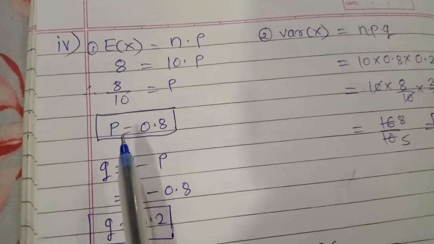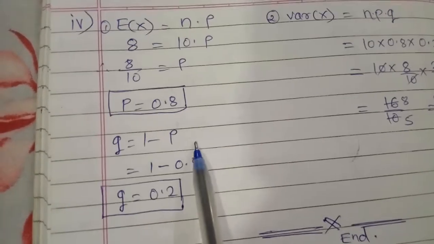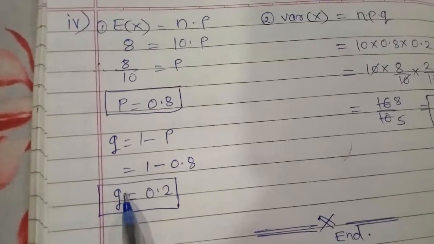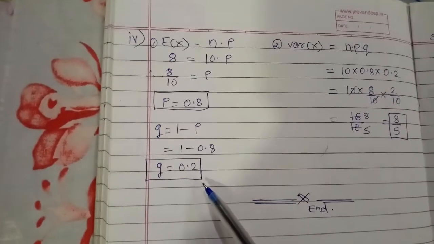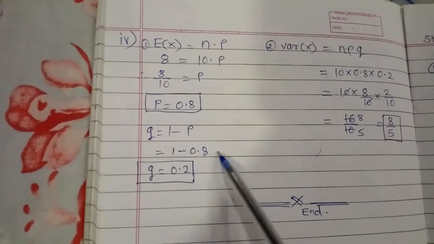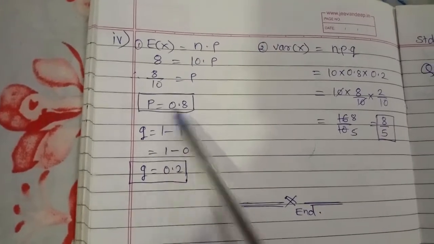So from p calculate q by using the formula 1 minus p. So 1 minus 0.8, taking the subtraction, here we get q is equal to 0.2. So here we get the values of p and q.